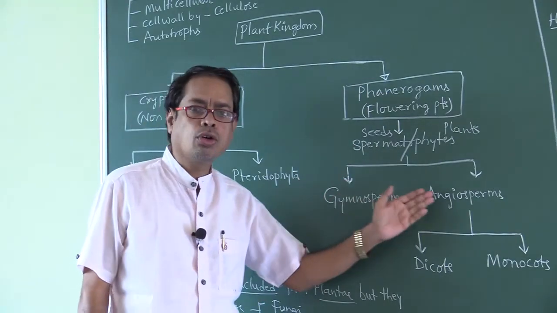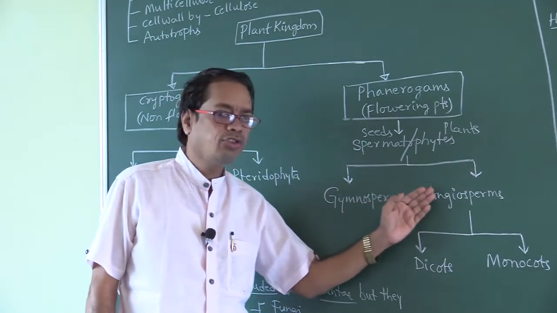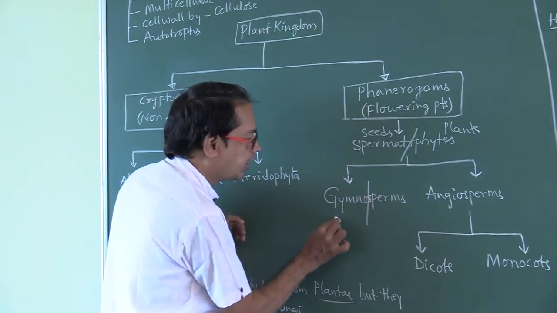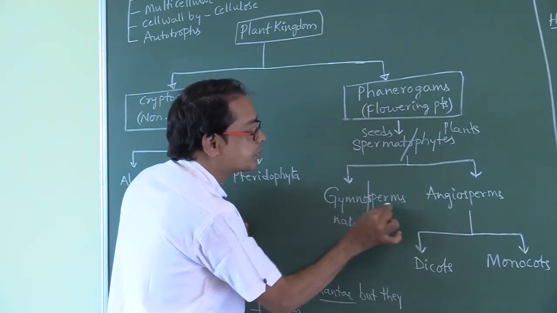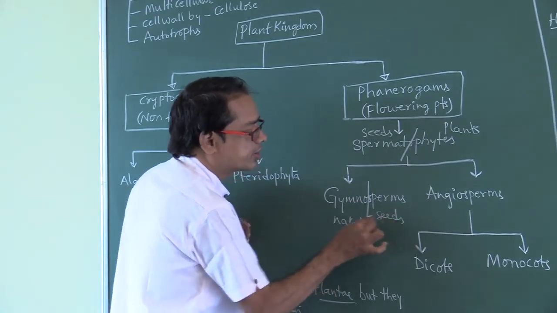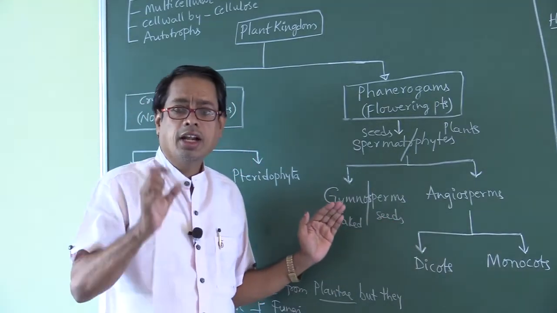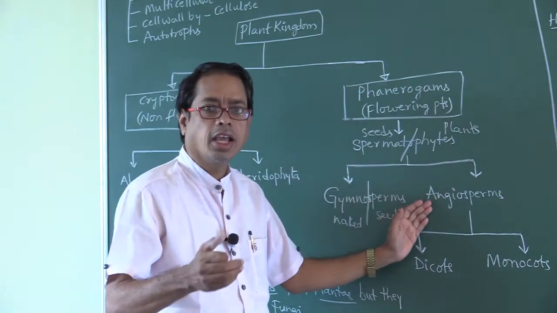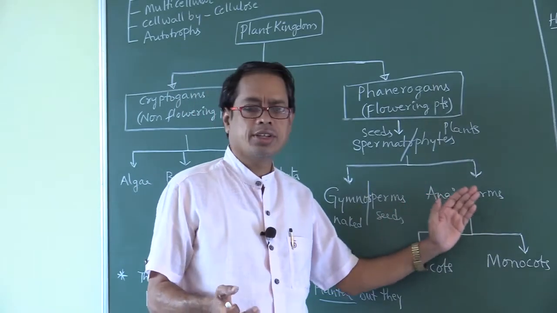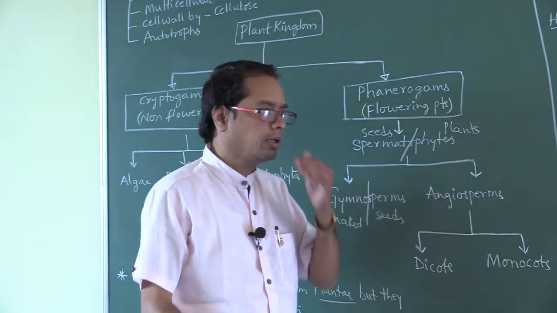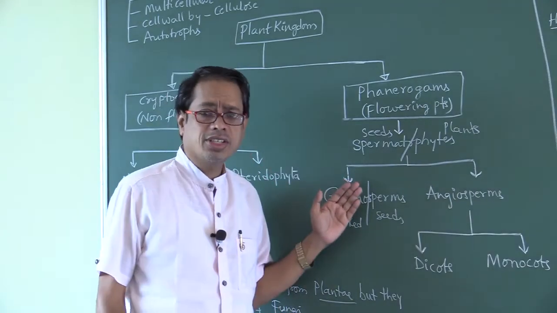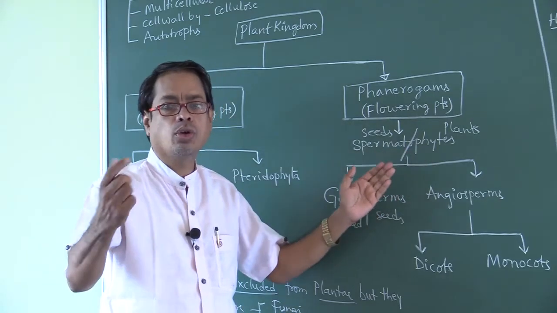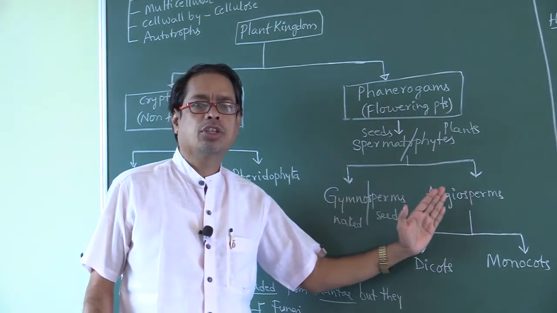These are divided into two groups: gymnosperms and angiosperms. Gymno means naked. Sperms means seeds. The group that has naked seeds is called gymnosperms. Angio means enclosed. Sperms means seeds. The seeds which are enclosed are called angiosperms. So seeded plants are called spermatophytes.